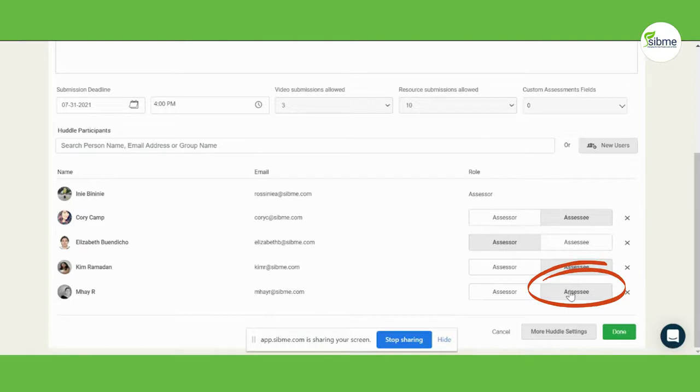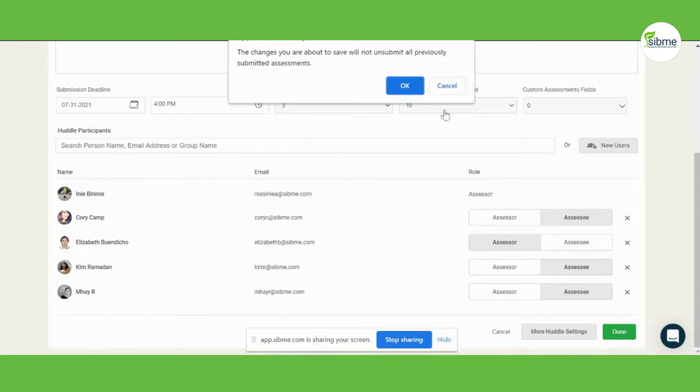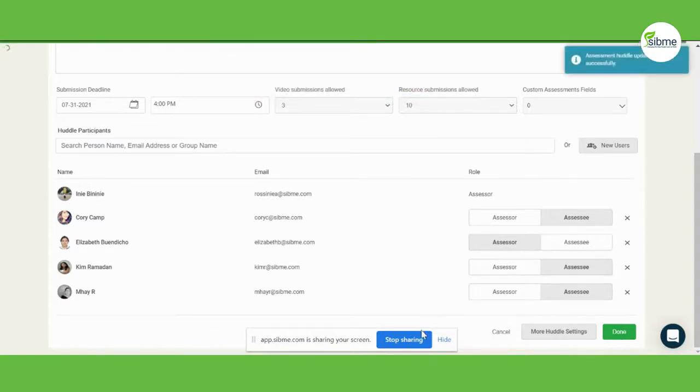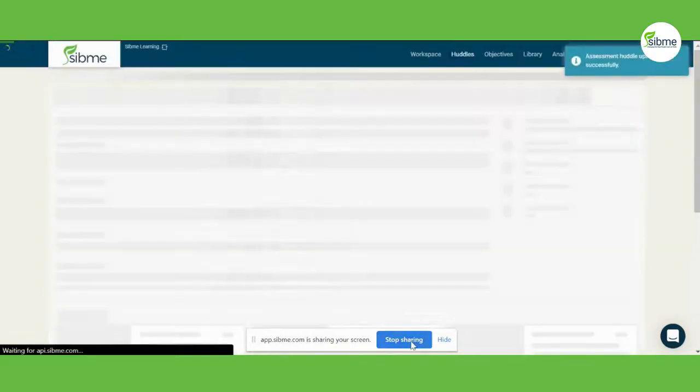Participants can only view and interact with videos they personally uploaded or the assessor uploaded for the entire group, and will not be able to view videos submitted by other participants in the huddle.